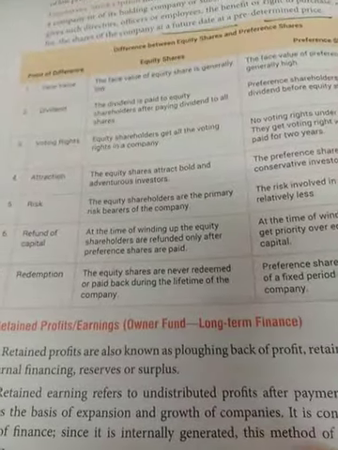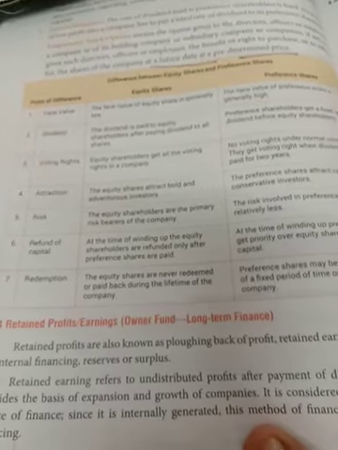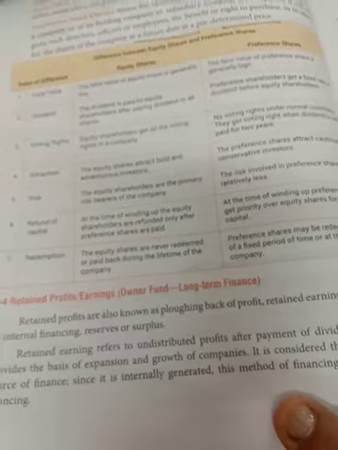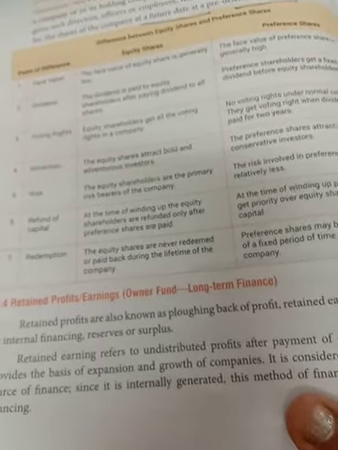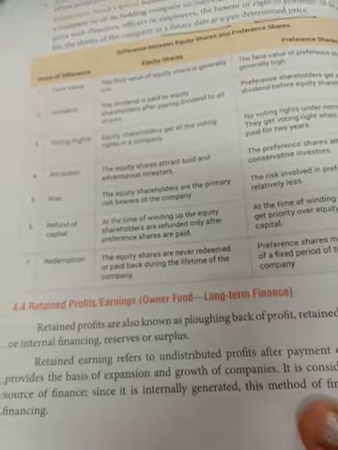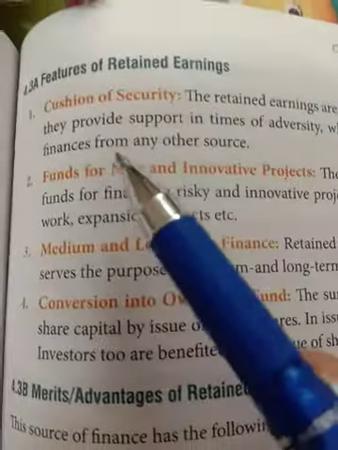Now retained earnings. Retained earning means accumulated profit. They are reserves and surplus, you can say general reserve also. So they are the undistributed profit. If the profit is not distributed to any of the equity or preference shareholders, it stays with the company. And this amount is on the liability side of the balance sheet. The feature of retained earning is that it is a cushion of security.